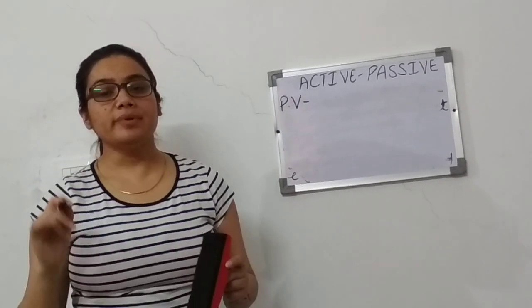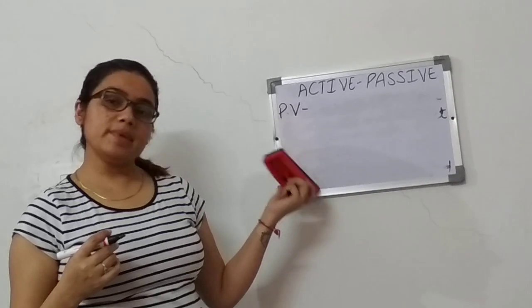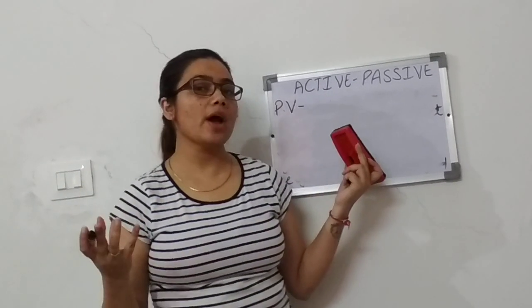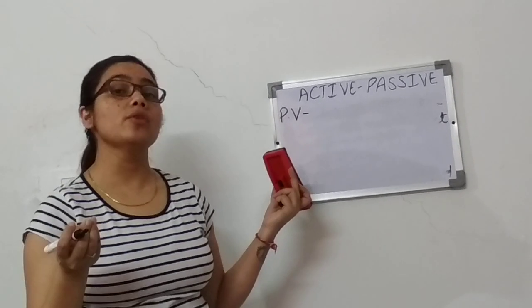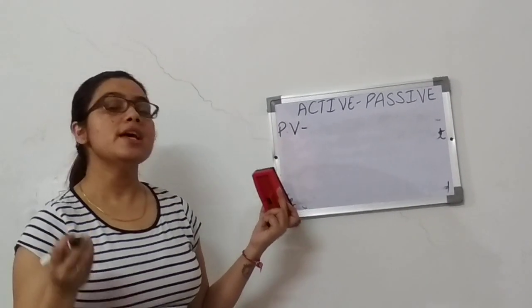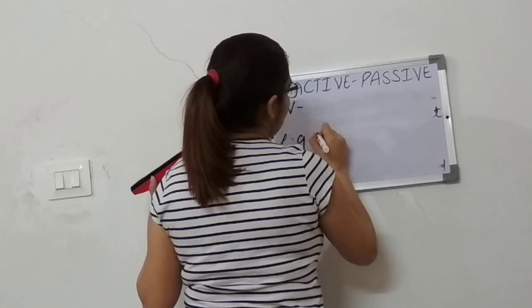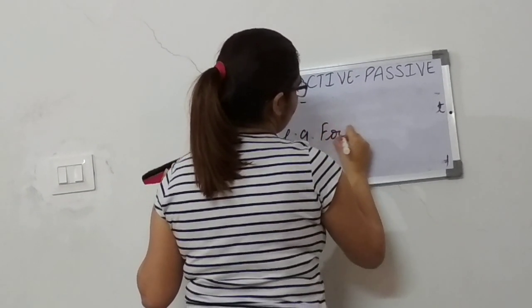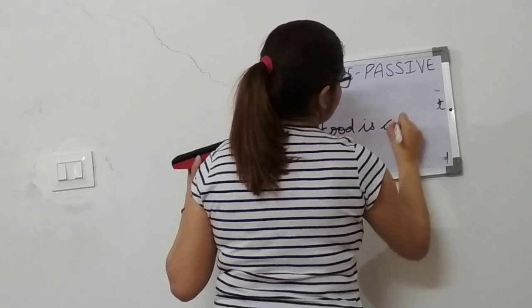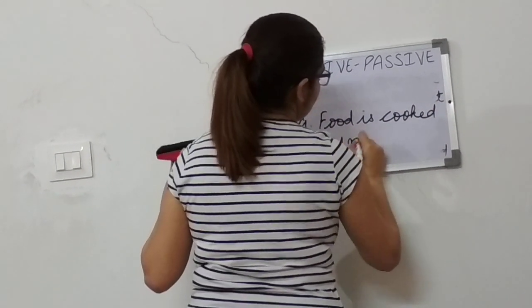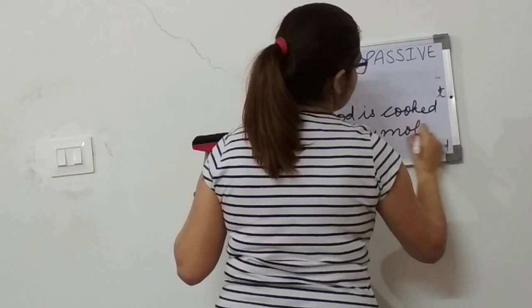For example, if we look at the same example, my mother cooks food, and convert it into passive voice, you will say, food is cooked by my mother.